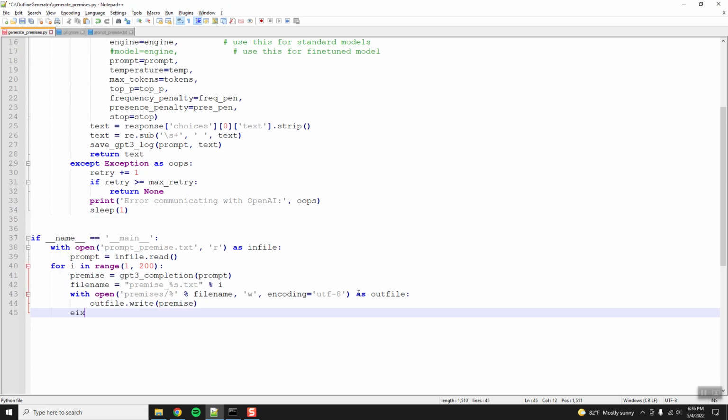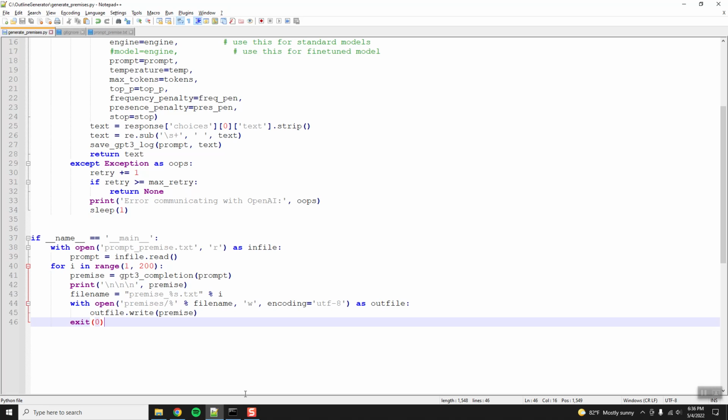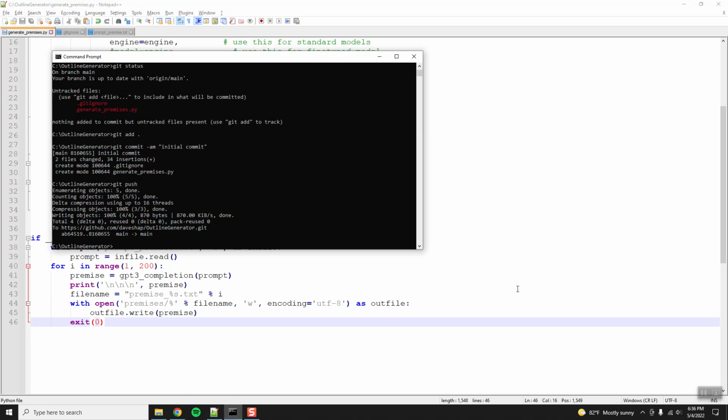And then we'll do an exit right here. So what I often do is just for debugging and testing, I'll just have it do one instance. And then let's add a print premise. We'll do new line, premise, so that way we can separate them all out. Exit, so that'll just be a quick test. Make sure, okay. I think that's it.